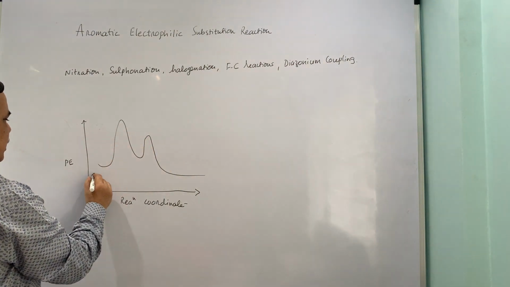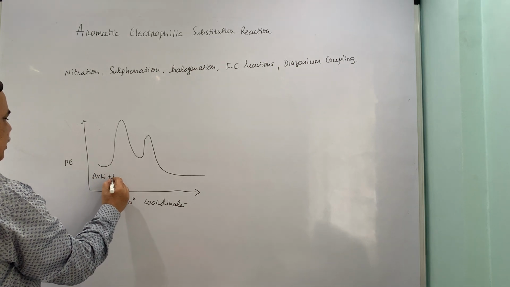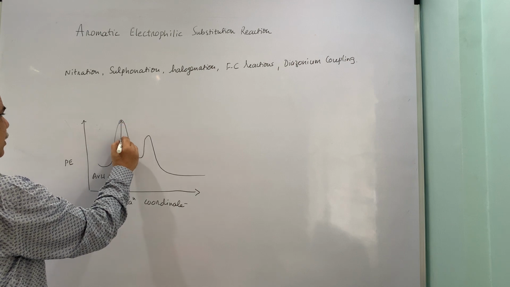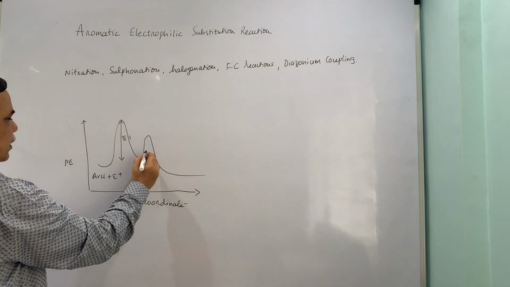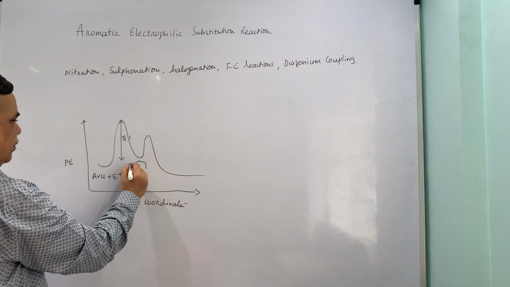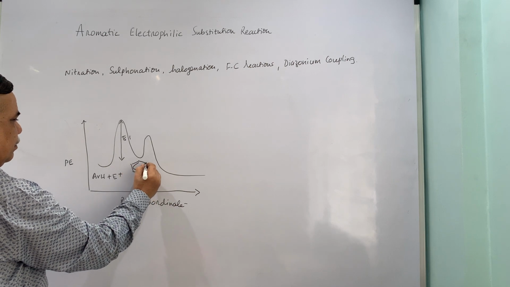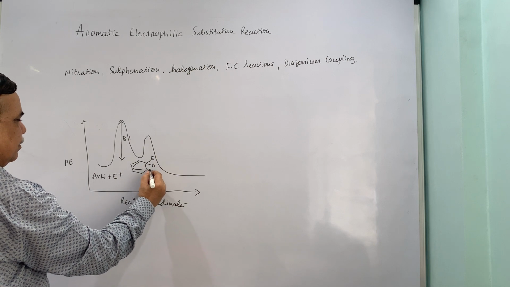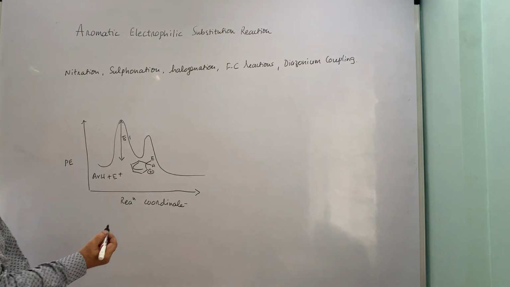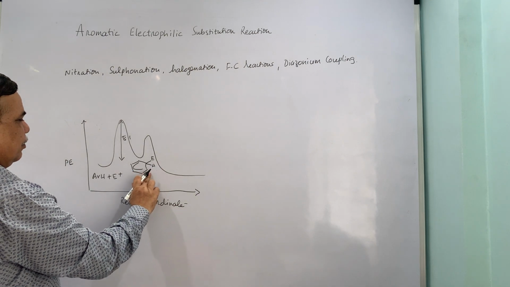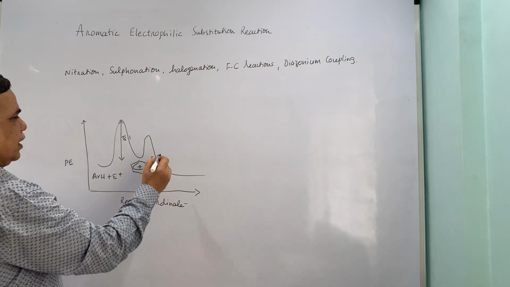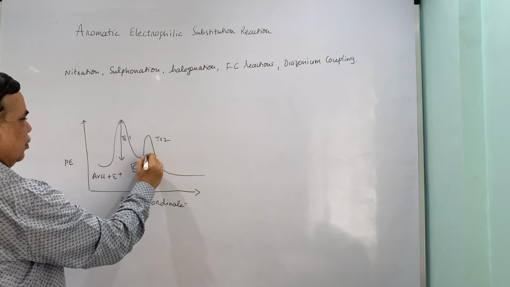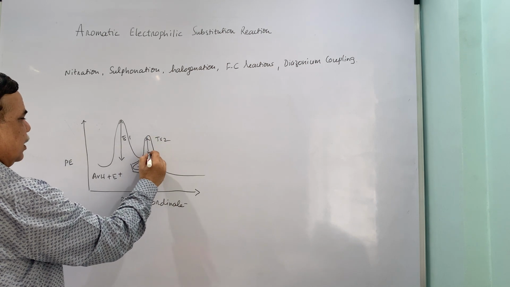Okay, now this is ArH plus electrophile. This is the first transition state, TS1. This is where the electrophile is getting bonded and you get a cyclohexadienyl cation type thing, or you can put the positive charge inside. And in second step, this is transition state 2, it is relatively low,